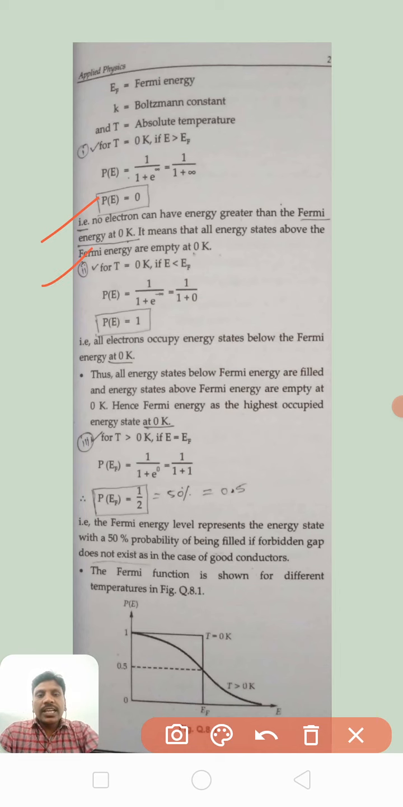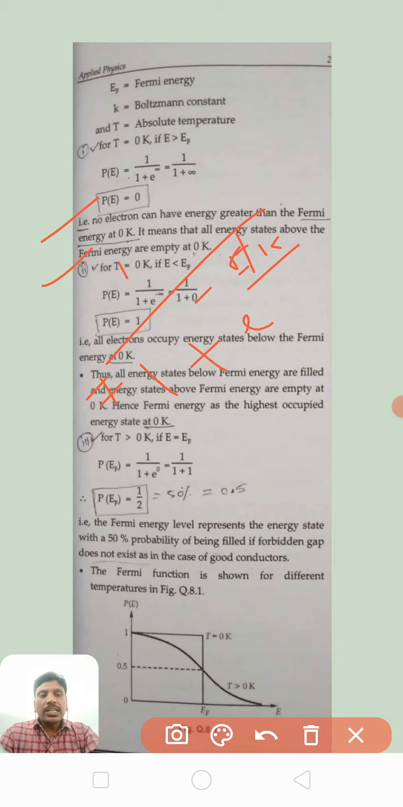If you see the second case, for T equal to 0, if E is less than EF, here E is less than EF, so E will be neglected and EF will be there. So P of E is equal to what? P of E is equal to 1 by 1 plus e to the power of (E minus EF) by KT. E will be neglected, then minus EF by KT. Here K is the Boltzmann constant, and T is the absolute temperature, which is 0 here.